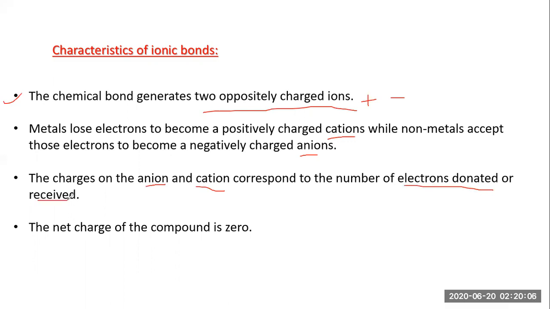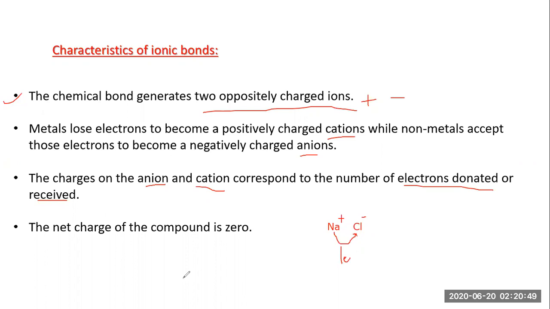In case of NaCl, sodium possesses only one positive charge. Let's consider here, this is sodium, this is chlorine. So now take a drawing. Sodium has a positive charge, chlorine has a negative charge. Why is this going to happen? Because sodium loses only one electron towards the chlorine, and chlorine accepts only one electron.